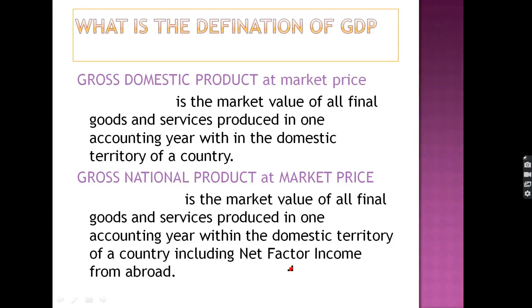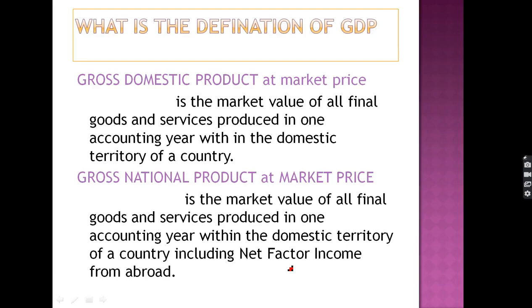What is the definition of GDP? GDP is the gross domestic product at market price. It is the market value of all final goods and services produced in one accounting year within the domestic territory of the country. It is the current value of the goods and services.